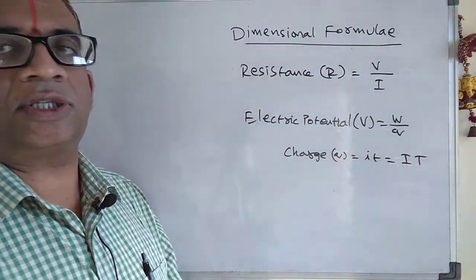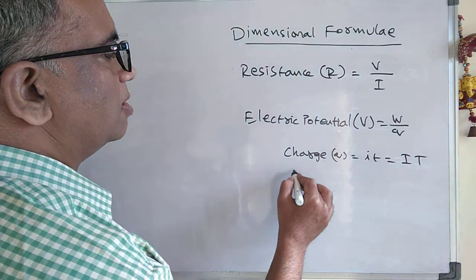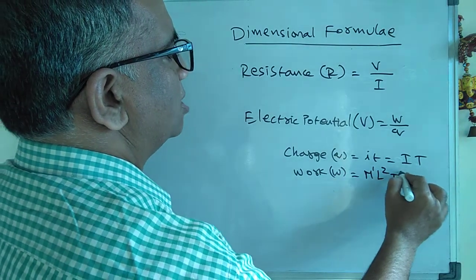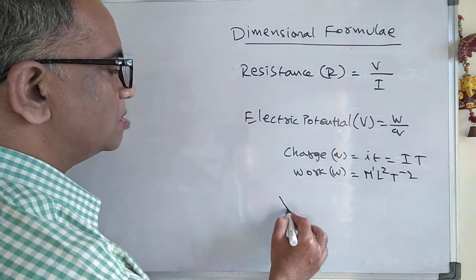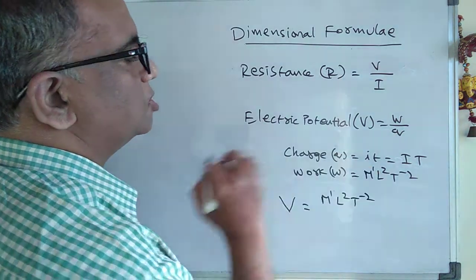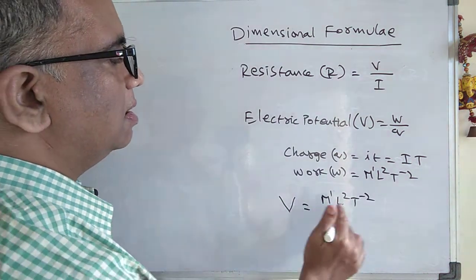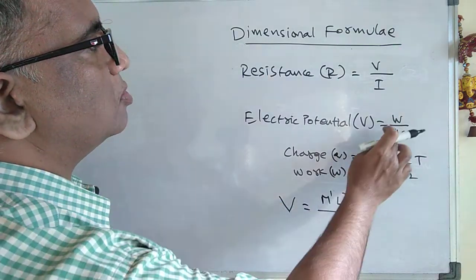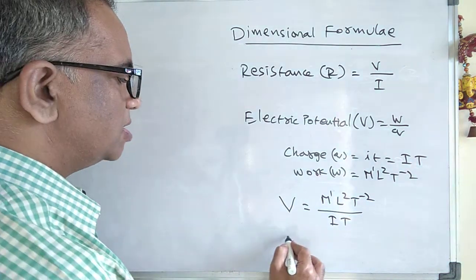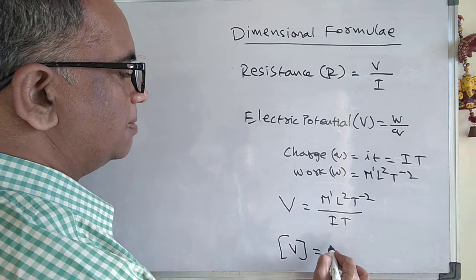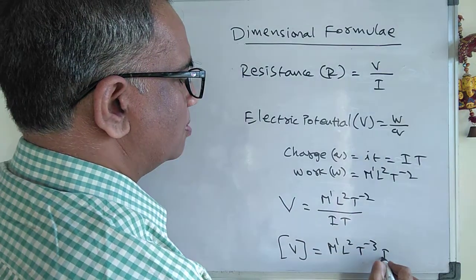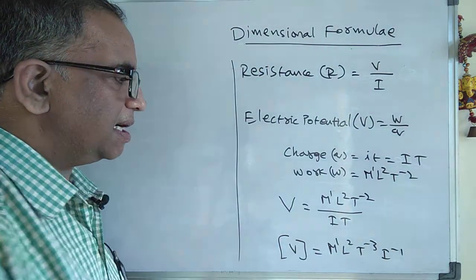The work done W is M to the power of 1 L²T⁻². Therefore, the dimension formula of potential, V equal to W by Q, with Q equal to I into T, is M¹L²T⁻³I⁻¹. That is regarding potential.